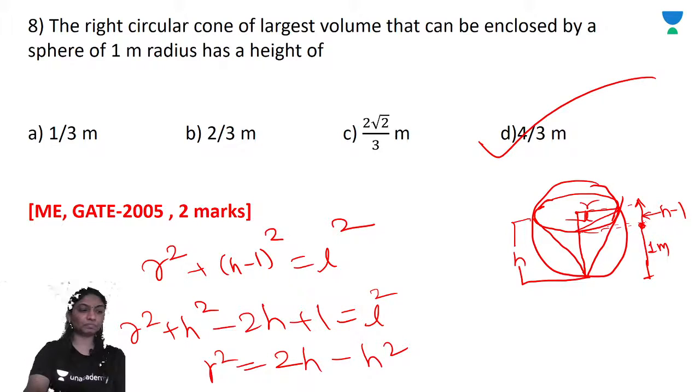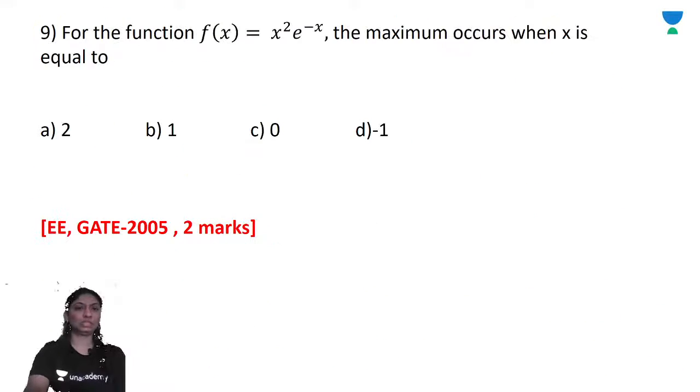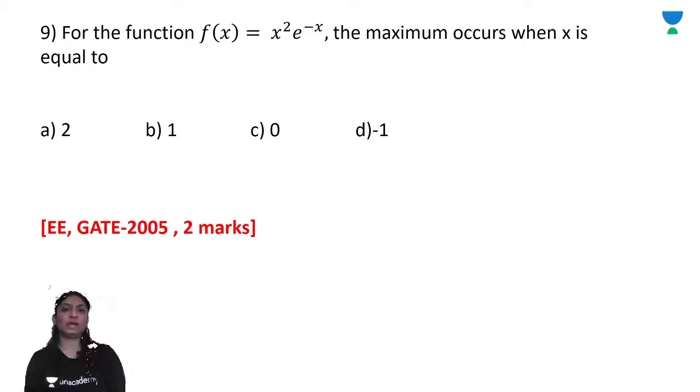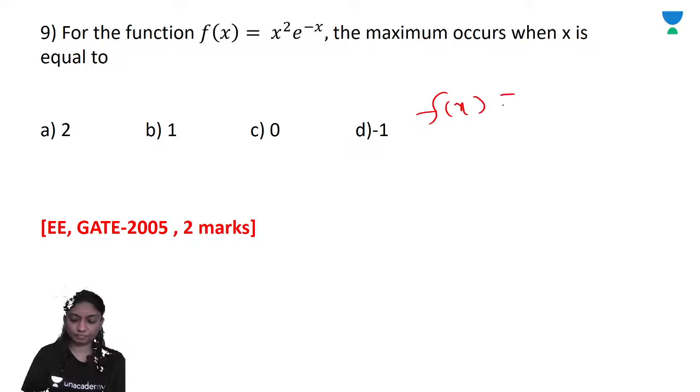Okay. Now next. For the function f of x is equal to x square into e raised to minus x, the maximum occurs when x equals to 2, 0, 1, minus 1. Right? f of x is equal to x square into e raised to minus x.